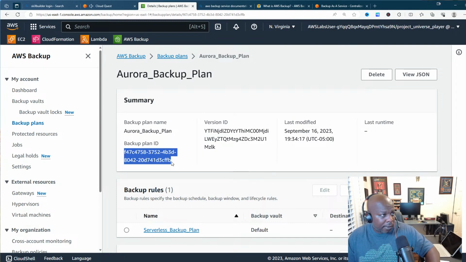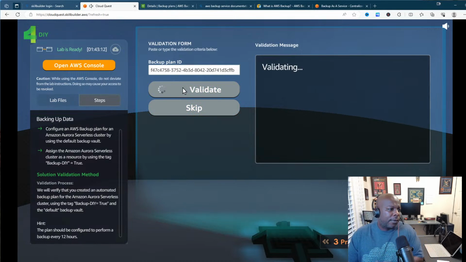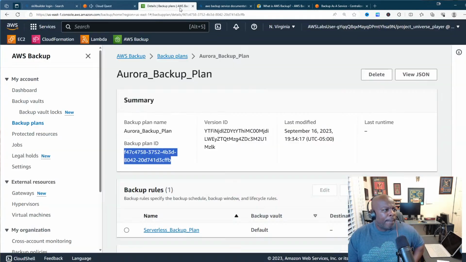Now let's see if this works out. We don't know. Inquiring minds want to find out if it actually works or if we did something wrong. Let's see. The backup plan, okay. So the backup plan is not covering the Aurora cluster. Add the requested tags. So that's what it was. So I couldn't figure out how to add those tags. So now, do I add the tags? Because like I did it in the EC2 instance, right?